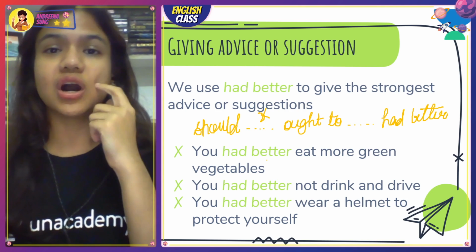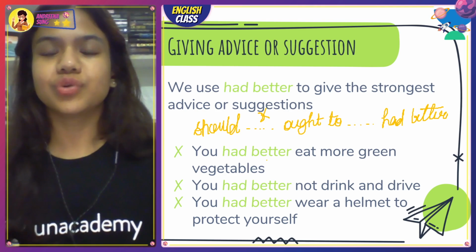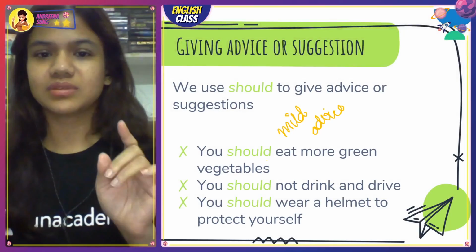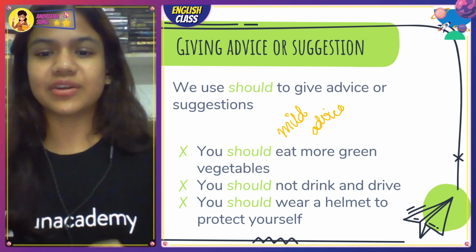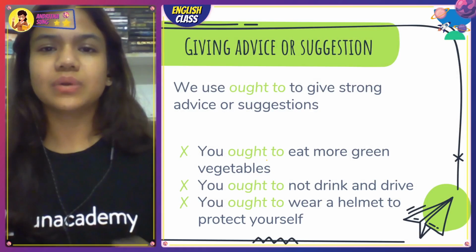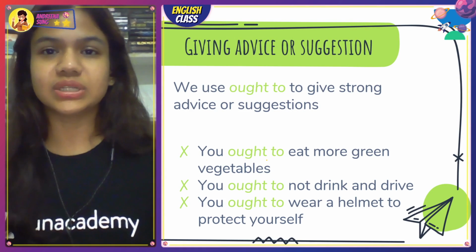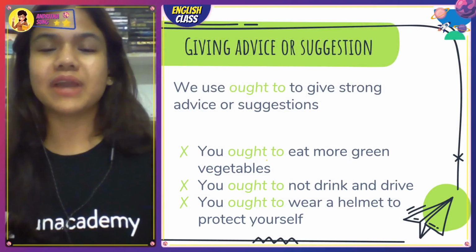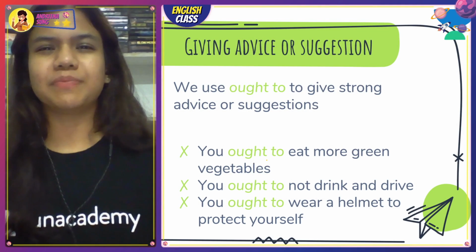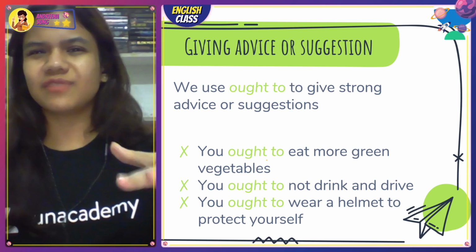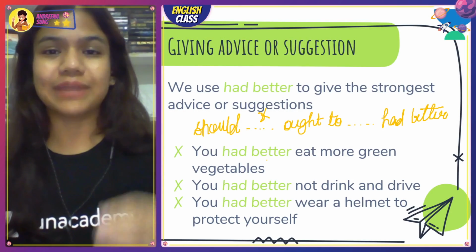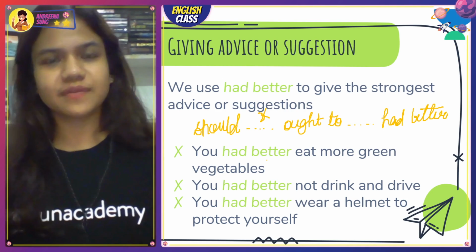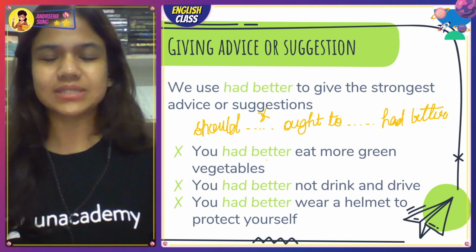Now, if you noticed, ma'am used the same example in all of these slides. Same, green vegetables खाने का, drink and drive का, helmet पहनने का. The only thing that ma'am changed was the word that I was using to give you advice. एक में I used should, which is the mildest. एक में I used ought to, which is basically medium. Strong advice, but not that strong. Had better is the strongest modal that you can use to give the strongest advice. Yes, I hope we got that.